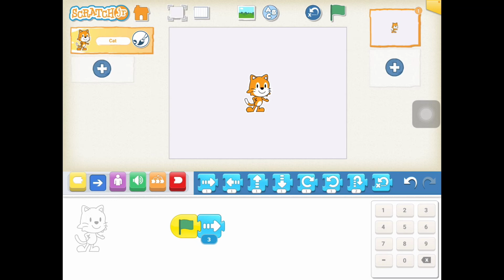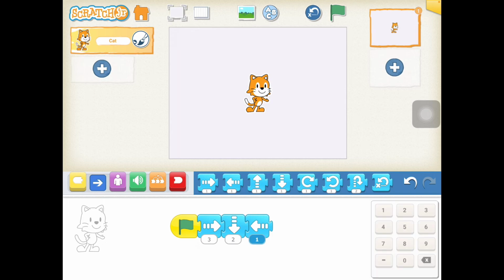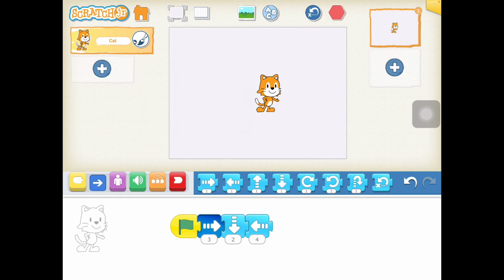Then I'm going to go down maybe 2 steps. And then I might just go to the left 4 steps. Let's see what happens now. Okay, cool. So I press the green and it starts over again.